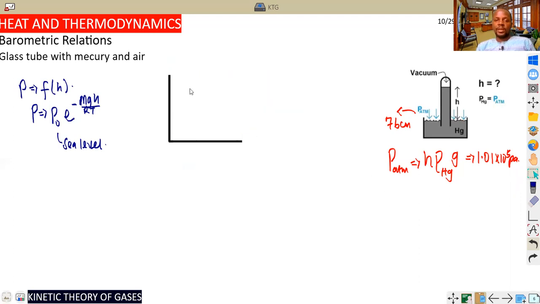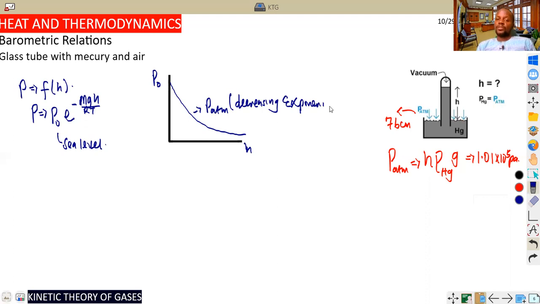We have something like an exponential function, which students should know. We are graphing the pressure at sea level against the height. You can see that atmospheric pressure is decreasing exponentially. The major thing I want you to keep in mind is that this relation is also very good for those of us doing advanced physics, and we might need it to solve some question. Who knows?